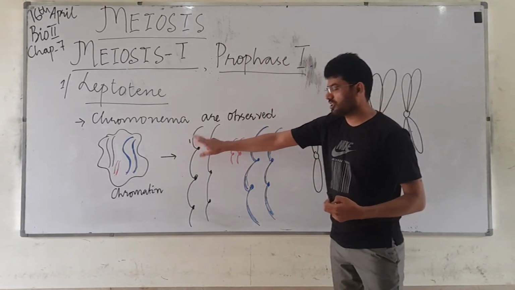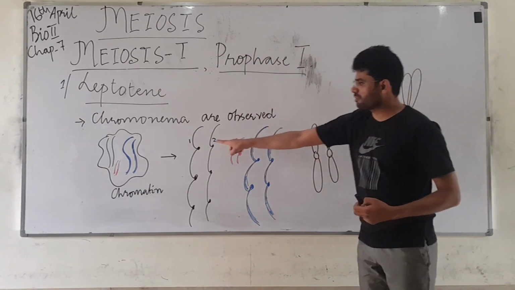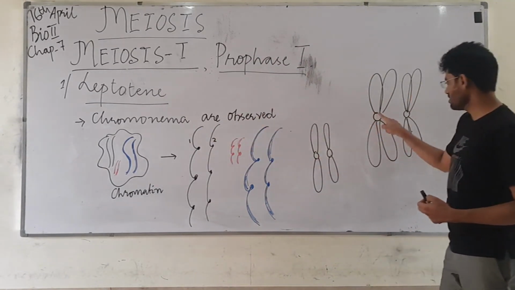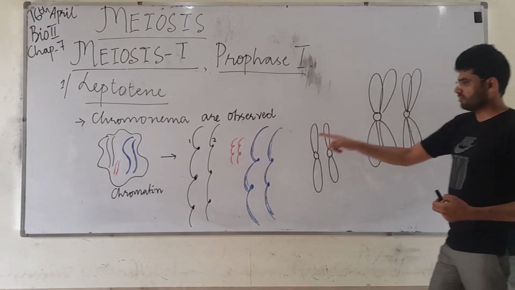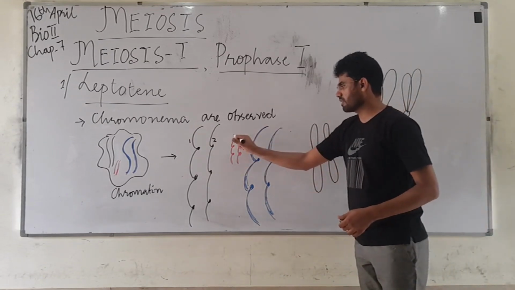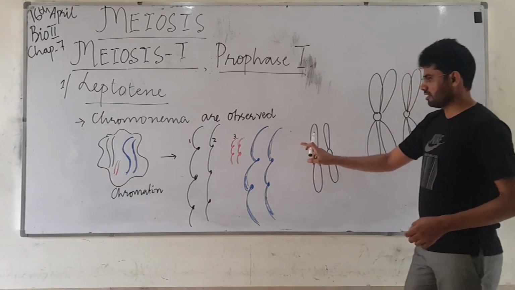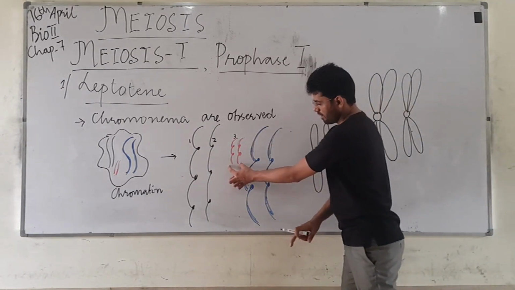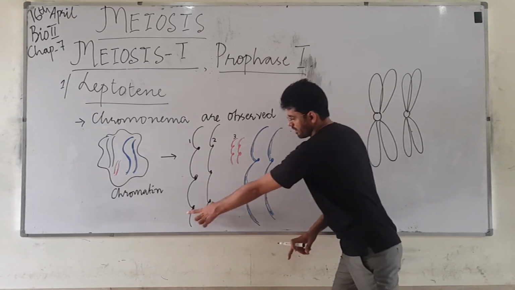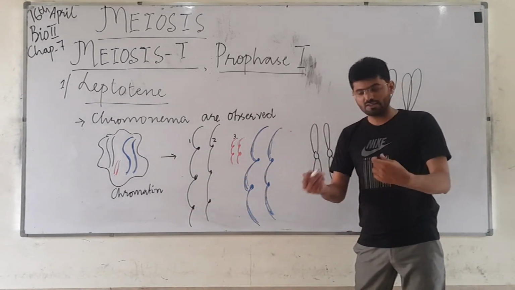In future this will be chromosome number 1, this chromosome number 2, this chromosome number 3 and this chromosome number 4, because these two are homologous, and these two are homologous.